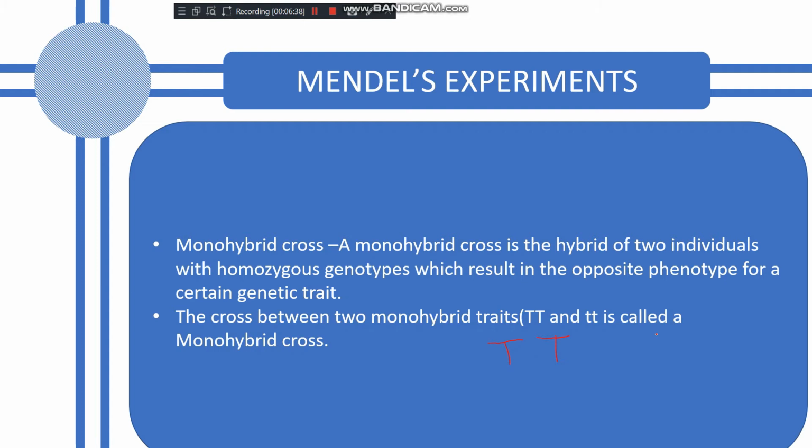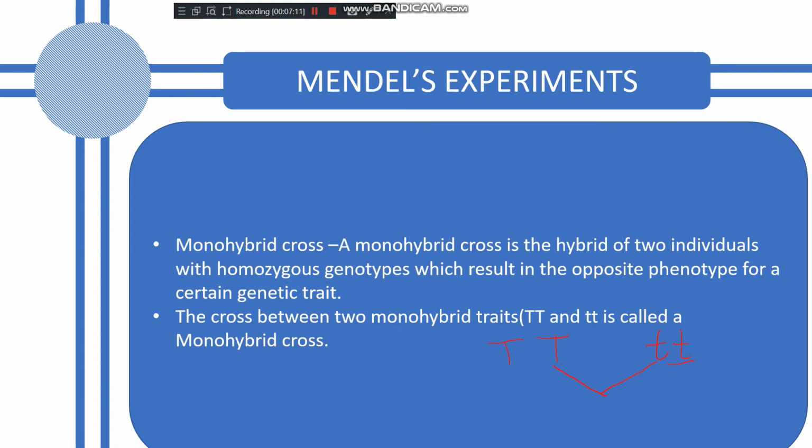the tall. If I say small t and small t, it shows the genotype, that is the short. Clear? So the cross between these two, where this is both capital T and this is both small t. If we do cross pollination between these two, then what would happen? This type of cross is called monohybrid cross, where we are studying only one character. Like here we are studying the tallness.